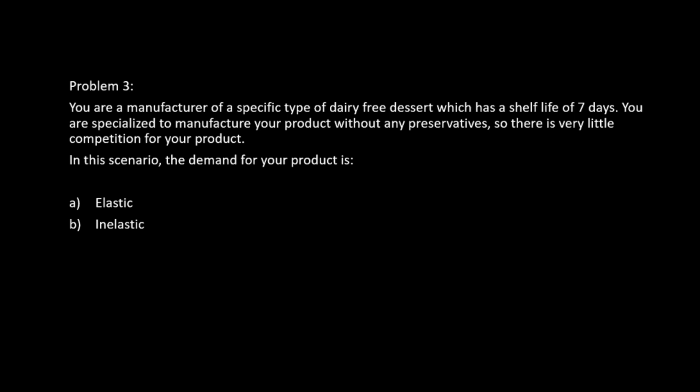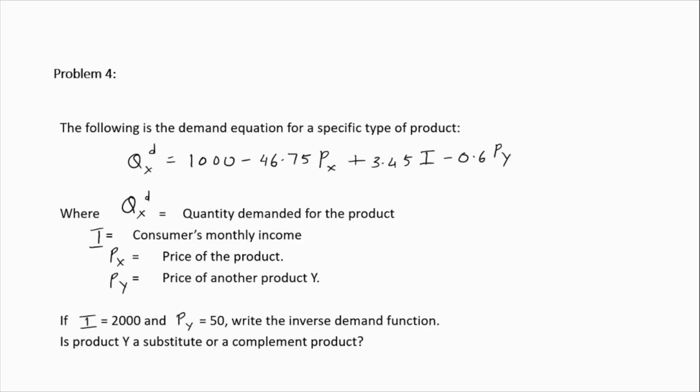Now, in this scenario, since there are no substitutes for the product, we can say that the demand is highly inelastic. Okay. And naturally, if the income rises, the consumer will buy more of this because his real income increases and shifts his budget line upwards. Now let's move on to the next problem. So here is a demand equation.